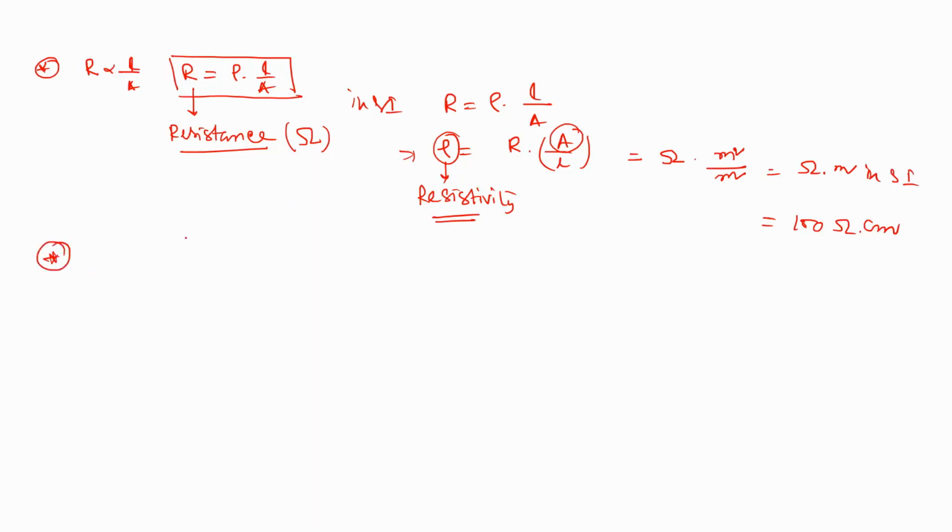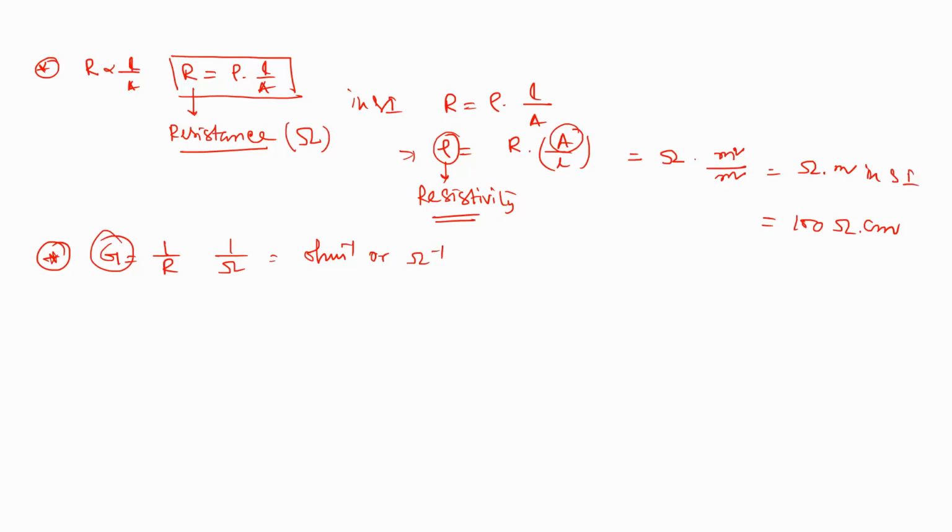Now if I go to the unit for the conductance, what will that be? We know that the conductance G equals the inverse of the resistance. So the unit will be ohm inverse.